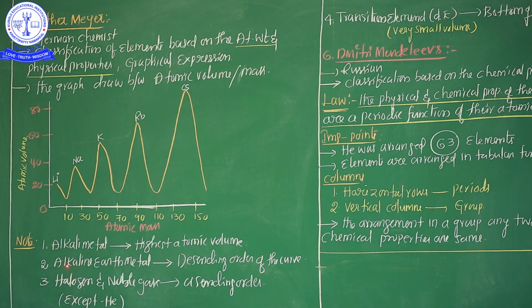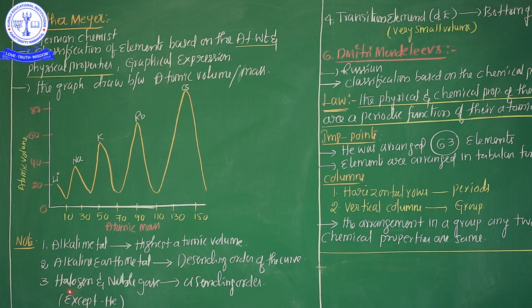After that, alkaline earth metals. See, second A group elements, alkaline earth metals. What are the second A group elements? Beryllium, magnesium, calcium, strontium and barium. Just check it in your CBSE textbook. Alkali metals are at the peak position in Lothar Meyer's graph, and alkaline earth metals are on the descending part of the curve.